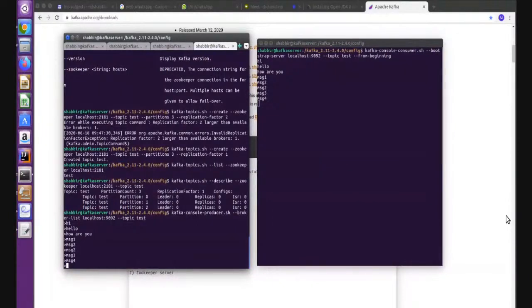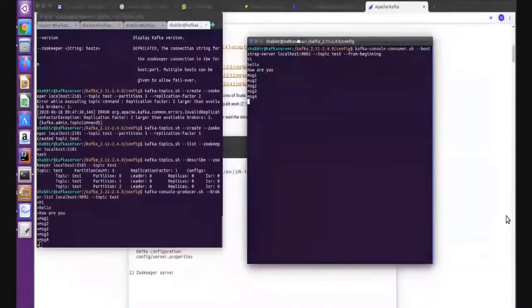This tool is just for testing purposes. Yes, my system is running, right? In production, for a real project, we have to write our own producer and our own consumers using the producer API and the consumer API, right? Okay, that's done. Now let's start another server, right? I have seen the producer and the consumer, and how it is working. It is working perfectly, right?